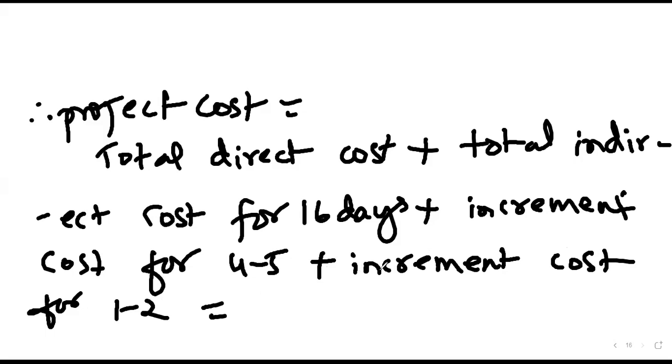So total direct cost is how much? 1,700. If there is any doubt, you can ask. Total indirect cost for 16 days, 2,720 will be the total indirect cost.